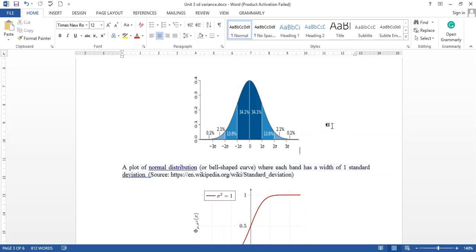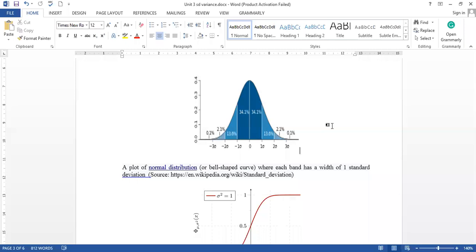Actually, I will tell you from the start. Suppose you have a data set, and in the data set, suppose 100 values are present. You divide your data at the 50th position, where there is a mean value. But if the upper 50 values are very high, and the lower 50 values are very low, then the data is not normal data. It is not normally distributed, because in the upper half there are high values and in the lower half there are very low values. So at that time we cannot say that it is normally distributed.